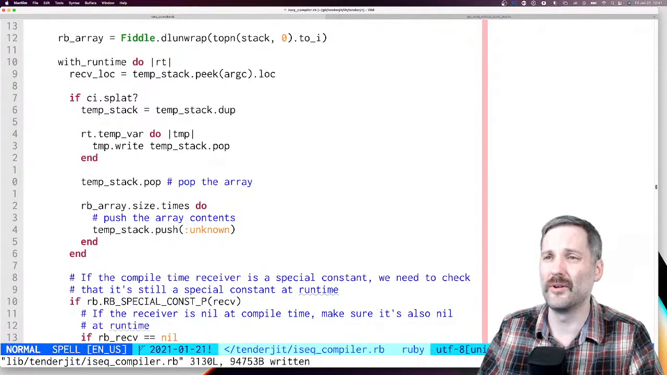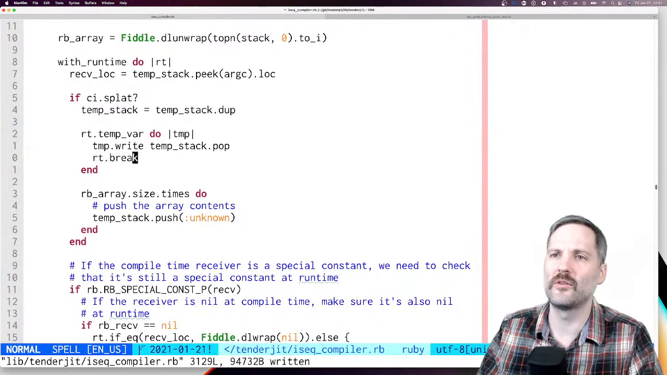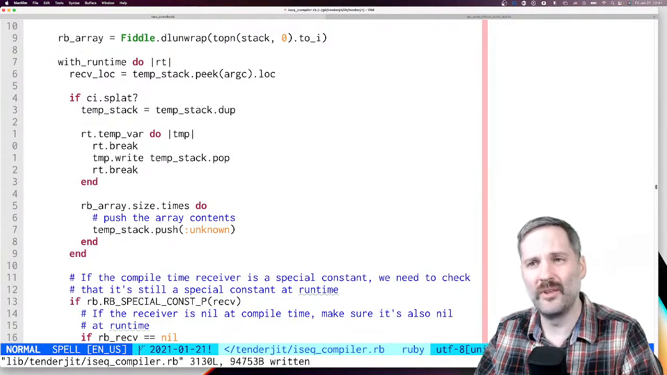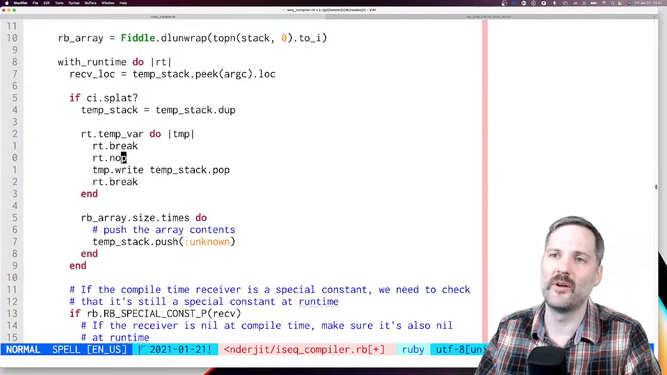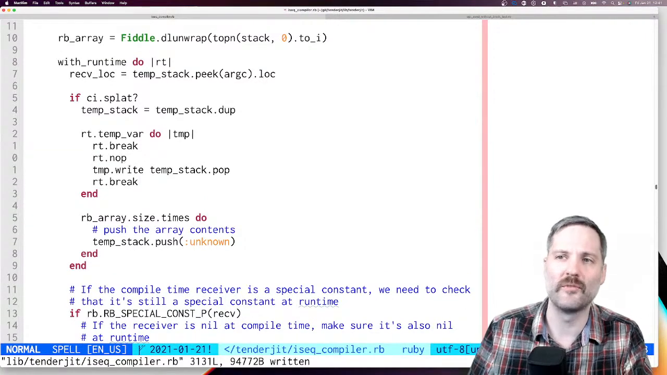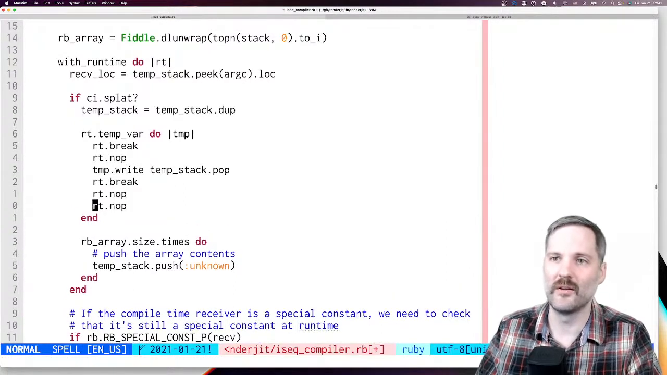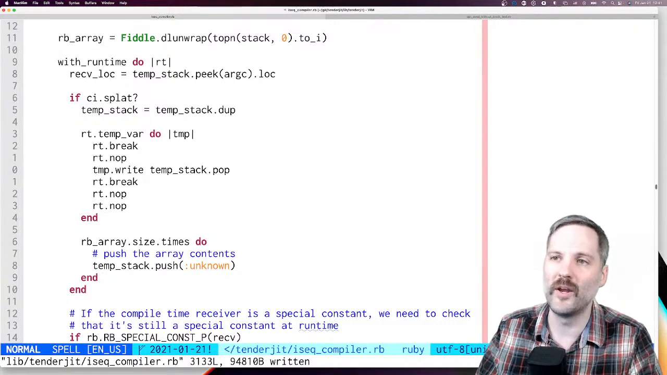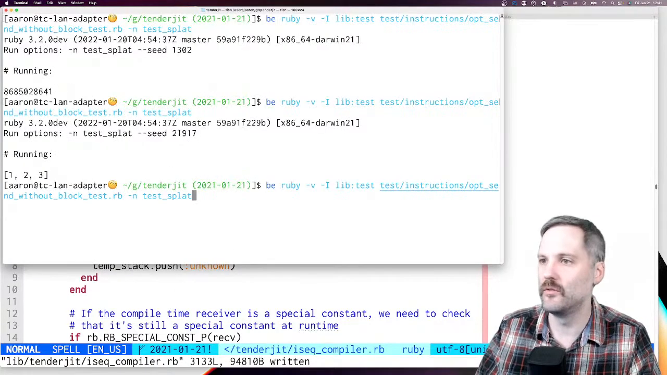That ought to do it. Let's do rt.break. Actually, let's set a breakpoint here. I'm going to try running this under LLDB, and then hopefully we'll get a breakpoint here. Let's do rt.nop. We should see a nop instruction after the breakpoint, so we know that we're in the right place. And then maybe we can do another nop like that. Hopefully we'll do a write to a register here, and this register will contain the array that we popped off the stack.